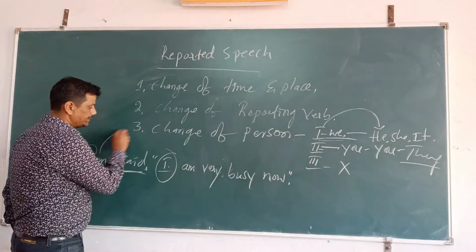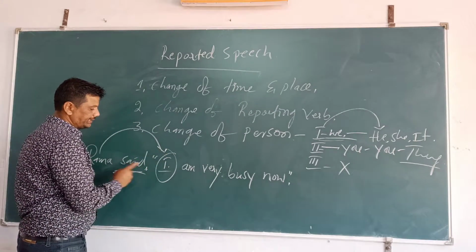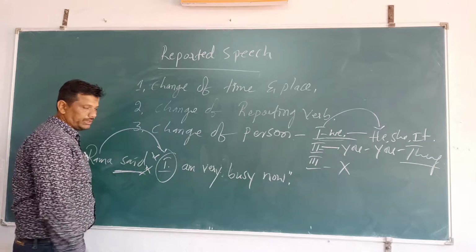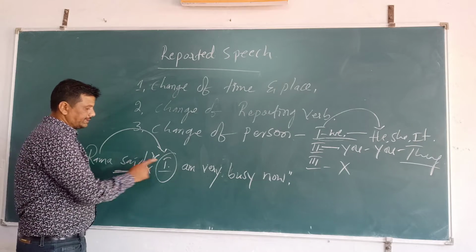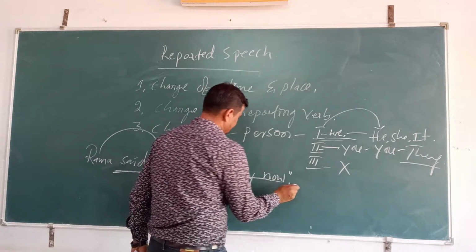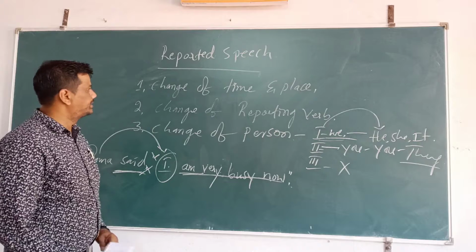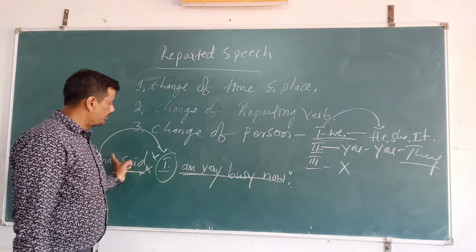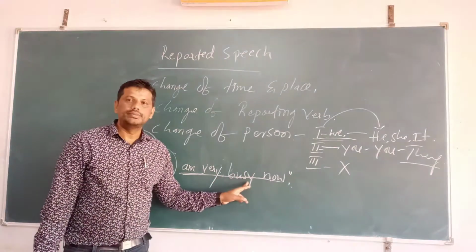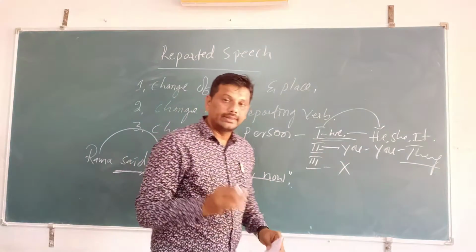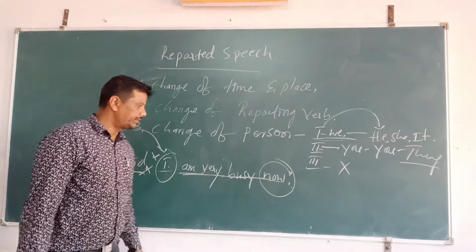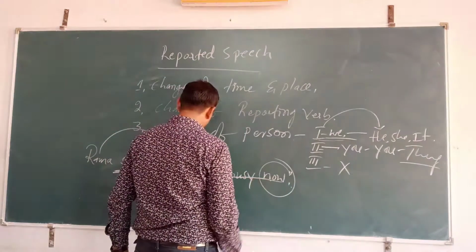Remove the comma and double inverted comma. Rama said that he. Then change of the tense. We have to change the tense. Rama said that he was very busy. Then we have to change the time of this word.